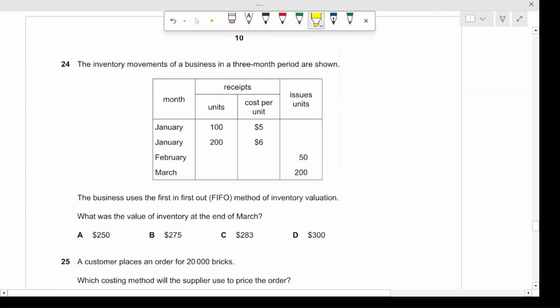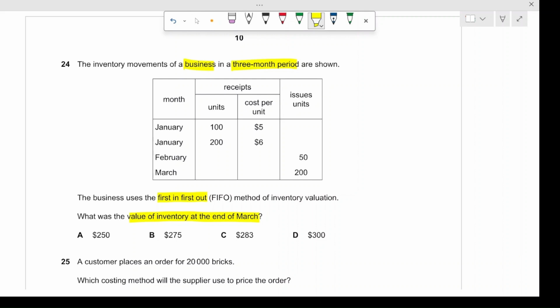Moving on to question 24. The inventory movements of a business in a 3-month period are shown. This is the movement, and the business uses the first in, first out method of inventory valuation. What was the value of inventory at the end of March? This is the FIFO method, and under FIFO, issues are priced from the earliest receipts first, leaving the latest costs in inventory. So after processing the period's receipts and issues, the remaining ones are the most recent units, right?